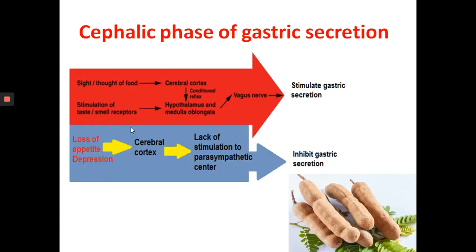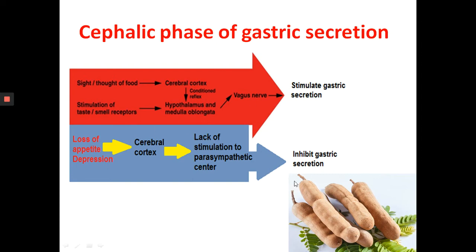The cephalic phase is also called the reflex phase. This is a relatively short phase. It takes place before food enters the stomach. The smell, taste, sight, or thought of food triggers this phase. And the impulses go through the cerebral cortex to the hypothalamus to the vagus nerve and stimulate the gastric secretion. So the sight, smell, or thought is enough.